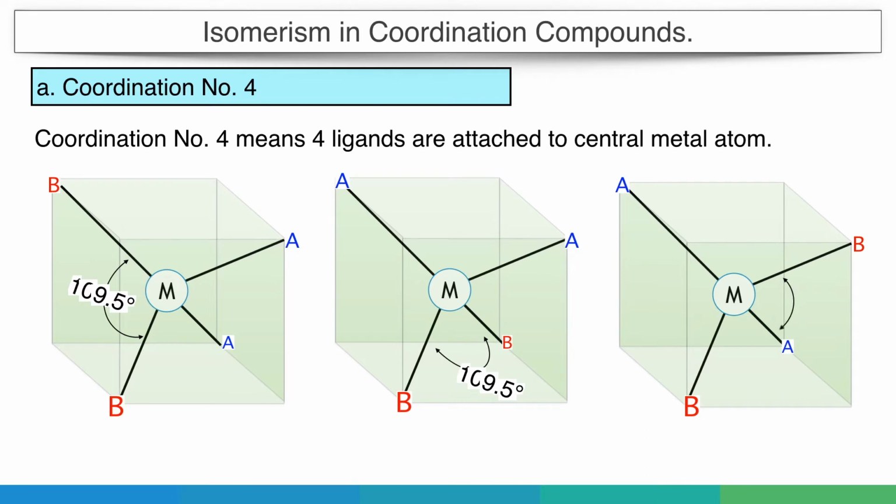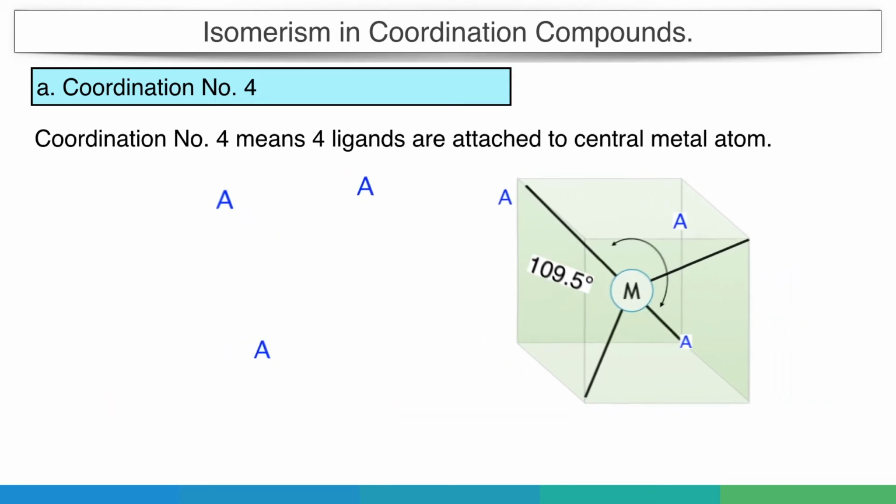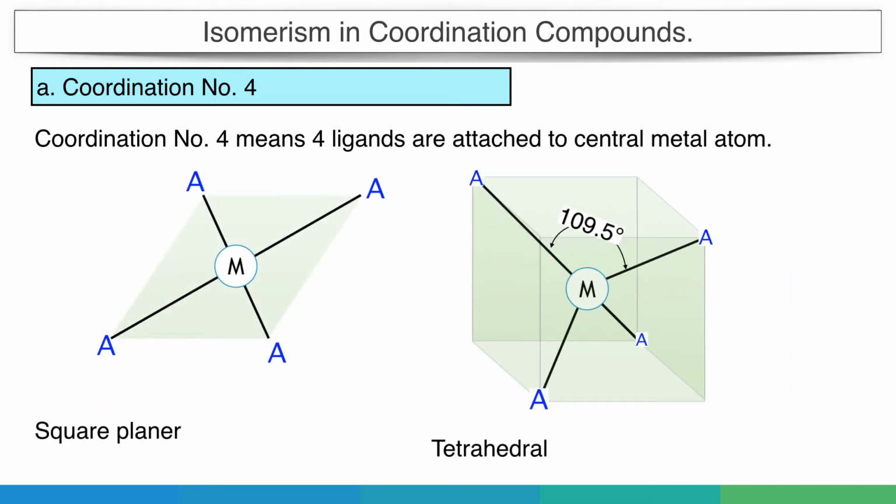So again, cis-trans is not applicable in tetrahedral geometry. But in case of square planar structure, if we add two similar groups on one side, it becomes cis, and if they are on opposite sides, they become trans. So let's discuss this square planar structure in detail.